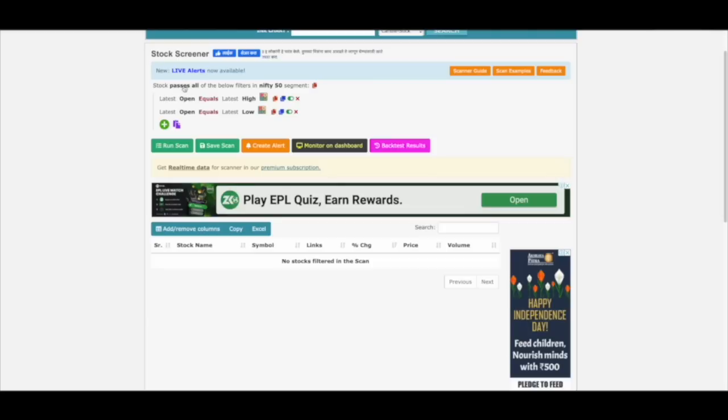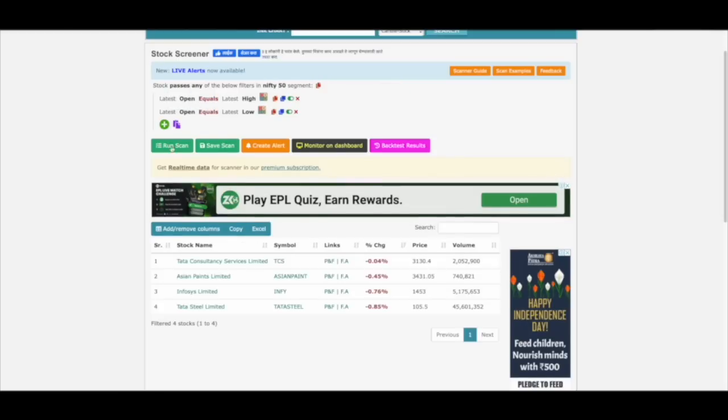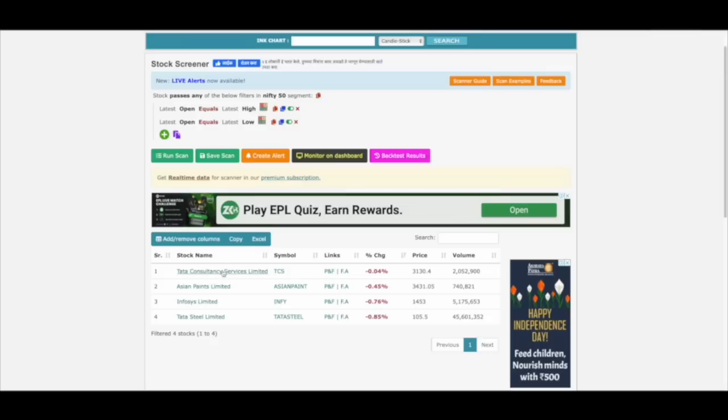Here I have chosen pass all. I will change it to any. So when I click on run scan, again we have got only stocks which had seller's pressure. Why? Because in Nifty 50, we did not have any stock which had buyer's pressure for the day.